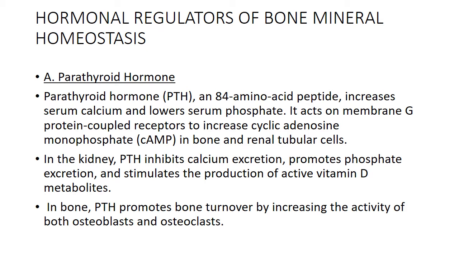It promotes phosphate excretion and stimulates the production of active vitamin D metabolites. I mean to say that by acting on the kidney, it inhibits the calcium excretion and promotes phosphate excretion. In this way, it increases the serum calcium and lowers the serum phosphate. By acting on the bone, parathyroid hormone promotes bone turnover by increasing the activity of both osteoclasts and osteoblasts.